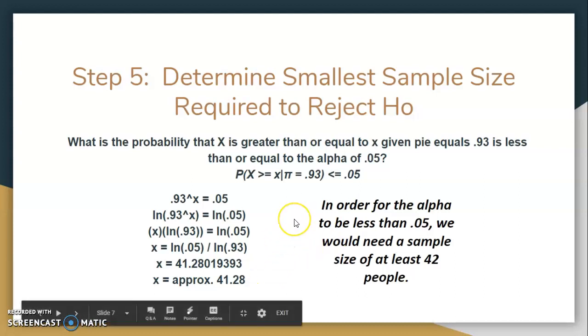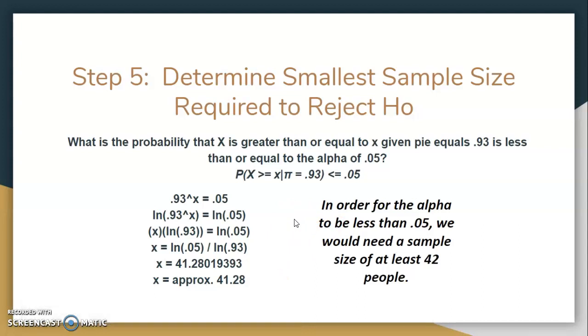So here we set up a pretty simple mathematical equation indicating that 0.93 to the what power equals 0.05. So we can find out exactly what the sample size needs to be for it to equal the alpha. Then we can later determine through analysis what would be less than the alpha, right?